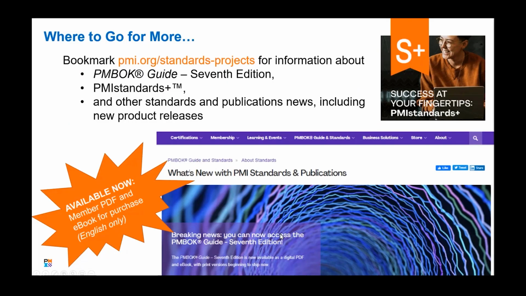So where to go? Bookmark that particular area. Take a look at the Standards Plus. It is a work in progress, but those are going to be updated continually, and that's why they moved it into that kind of a format.